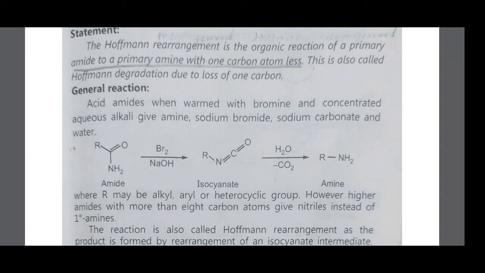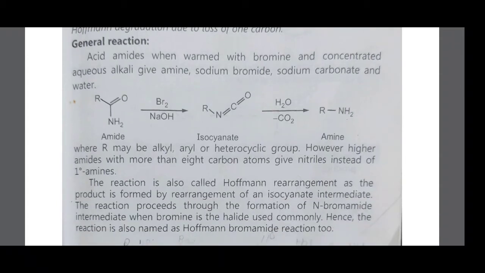Here, the amide contains how many carbon atoms? 2 carbon atoms, and the corresponding amine formed contains 1 carbon atom. Therefore, it has 1 carbon atom less than the starting material. Therefore it is also called the Hofmann degradation reaction, where R may be alkyl, aryl or heterocyclic group.